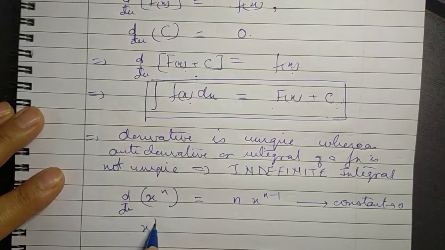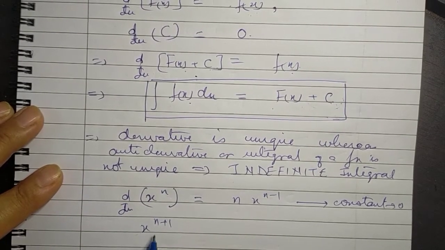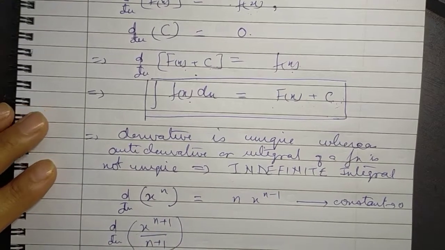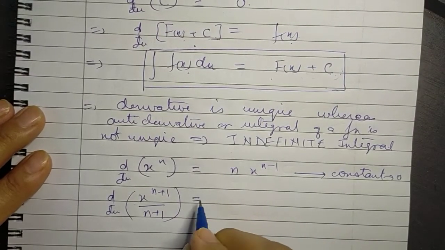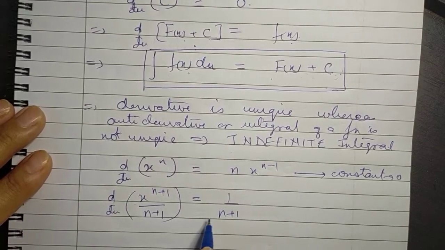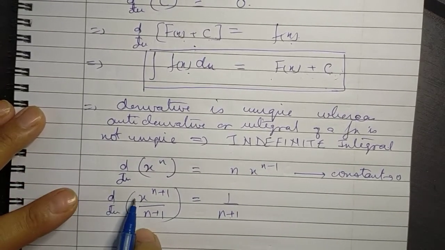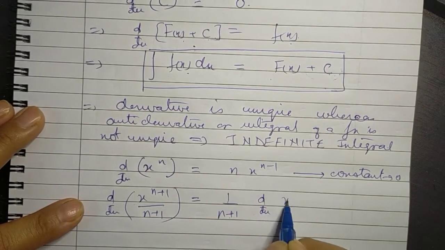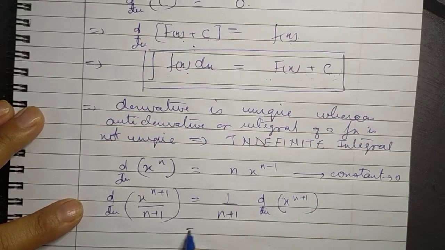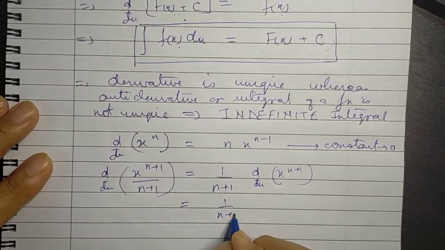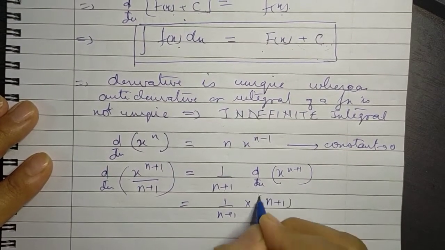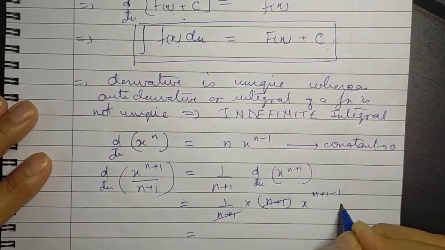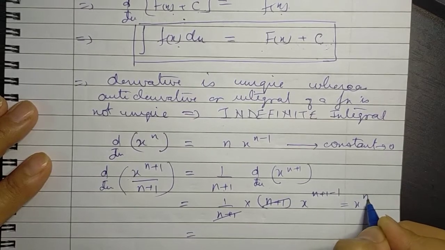Now suppose we differentiate x raised to the power n plus 1 upon n plus 1. Suppose we have to differentiate this function. Now what do we get? Applying the chain rule, n plus 1 is a constant, so it remains as it is. So 1 upon n plus 1 into the derivative of x raised to the power n plus 1, which gives us 1 upon n plus 1 into x raised to the power n plus 1 minus 1, which gives us x raised to the power n.